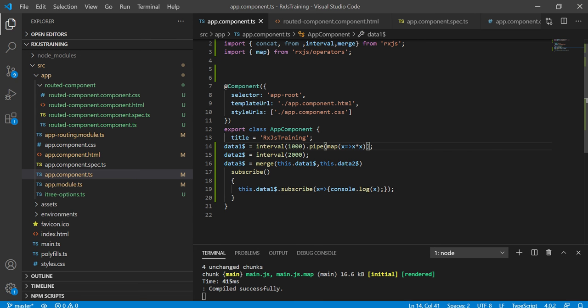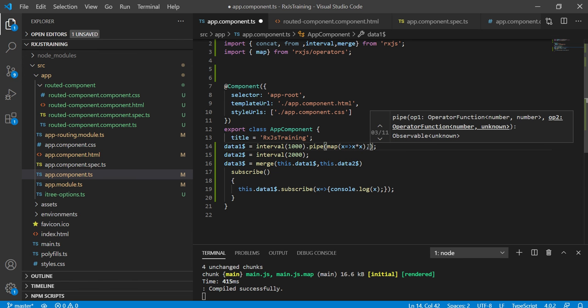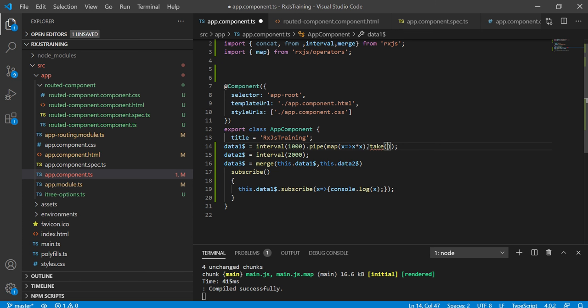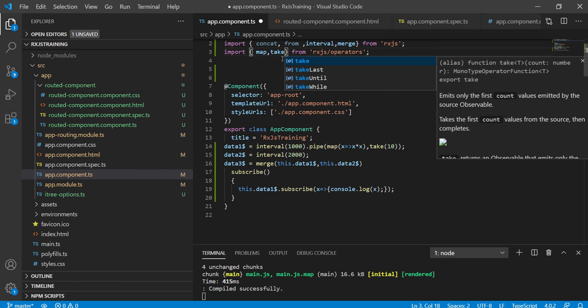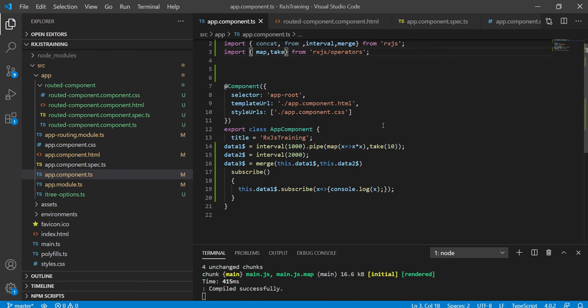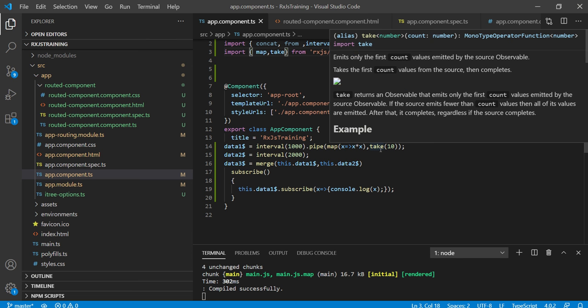If you want to use any other pipe operator for the same observable, then we need to use a comma. Suppose let me use the take operator. Basically this is useful to take a set number of values. So if I give 10, that means it will take the first 10 values. Then let me import this also. Here map and take are the pipeable operators.